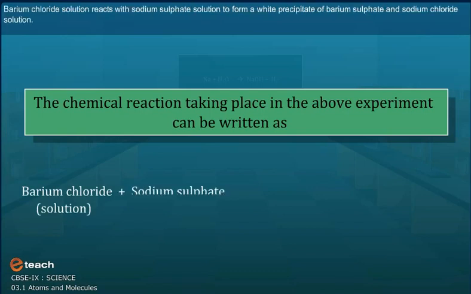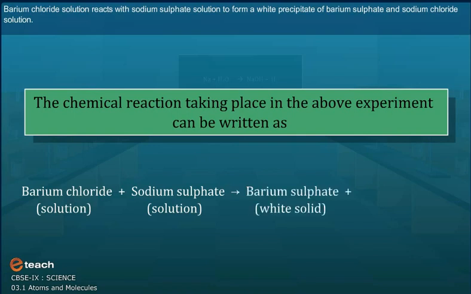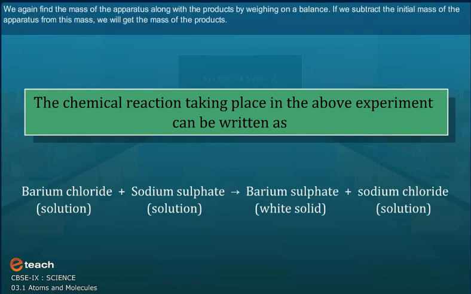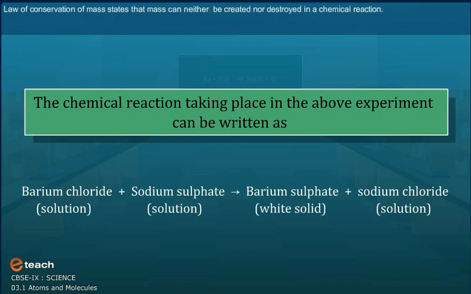Barium chloride solution reacts with sodium sulfate solution to form a white precipitate of barium sulfate and sodium chloride solution. We again find the mass of the apparatus along with products by weighing on a balance. If we subtract the initial mass of the apparatus from this mass, we will get the mass of products. The law of conservation of mass states that mass can neither be created nor destroyed in a chemical reaction.